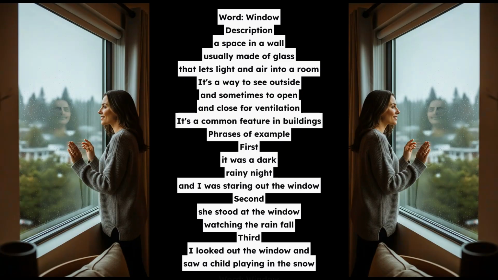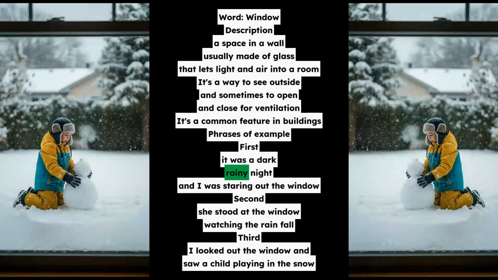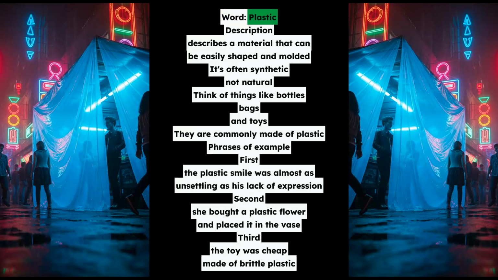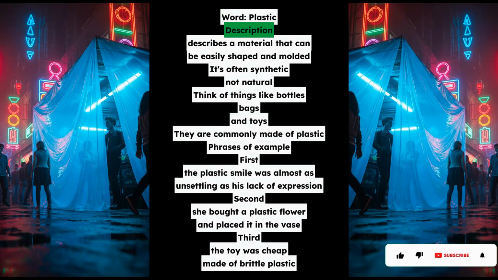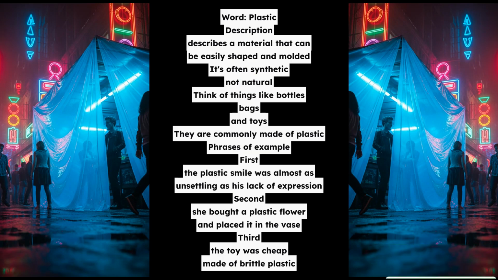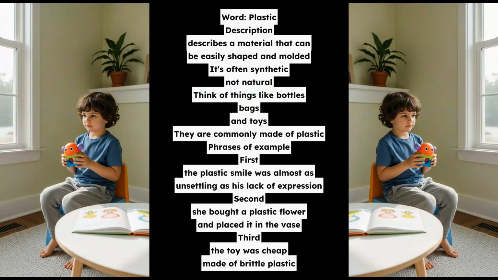Word: plastic. Description: describes a material that can be easily shaped and molded. It's often synthetic, not natural. Think of things like bottles, bags, and toys. They are commonly made of plastic. Phrases of example. First, the plastic smile was almost as unsettling as his lack of expression. Second, she bought a plastic flower and placed it in the vase. Third, the toy was cheap, made of brittle plastic.